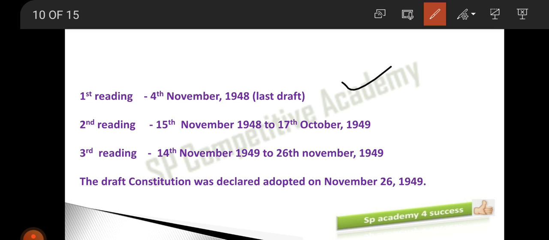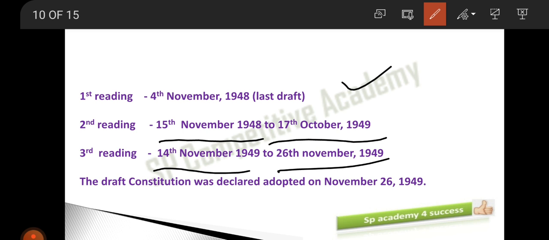Clear? Now, moving on. The first reading was on the last drafting day, that was on 4th November. The second reading was from 15th November to 17th October 1949, and the third reading 14th November to 26th November 1949. So all these are very, very important for you guys. After the third reading, the constitution was declared adopted.